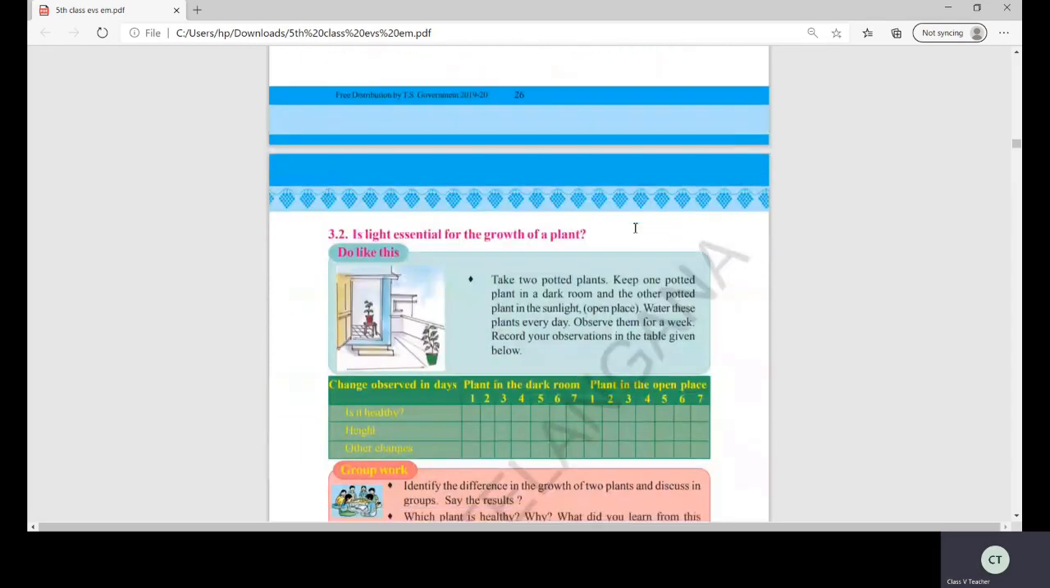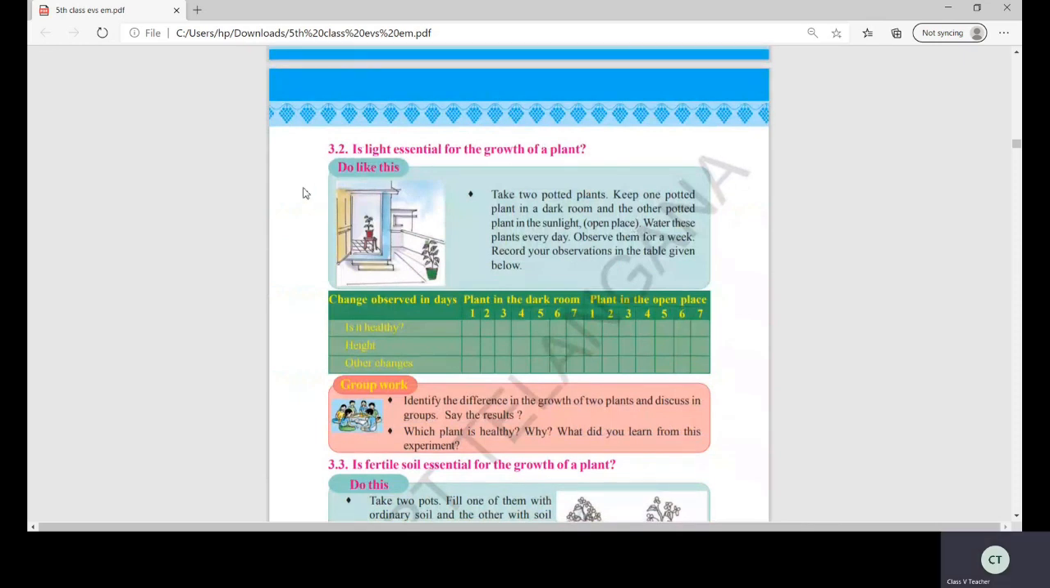Now, here is 3.2. Is light essential for the growth of a plant? Okay, children, one simple example I'll tell you. Take any small pot, earthen pot, or any waste bowl in your kitchen, you find, no? Take that. Keep nice soil, everything, and sow the seeds and put it in a dark place in one corner of your room where the light does not enter.